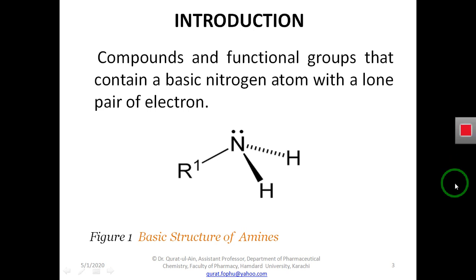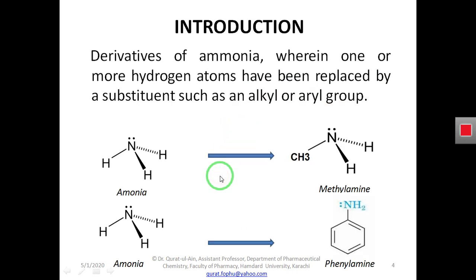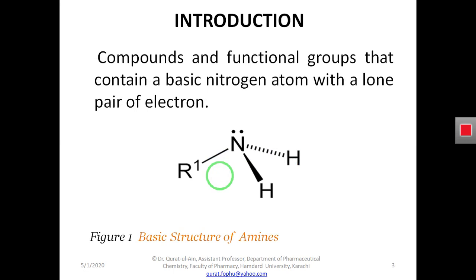Amines are the compounds or the functional groups that are having a nitrogen atom with a lone pair of electrons. Means all those compounds or all those functional groups that are having a nitrogen atom with this lone pair of electrons, we say all these organic compounds or functional groups as amines.